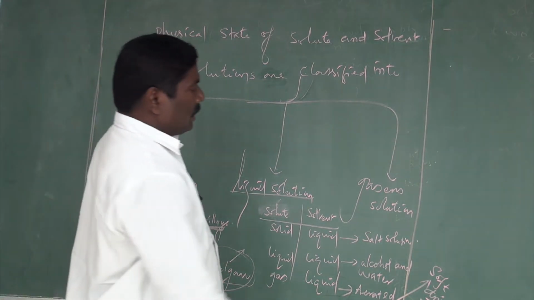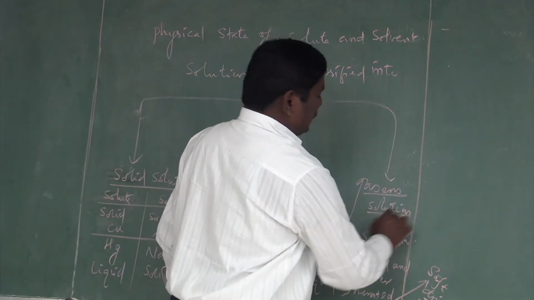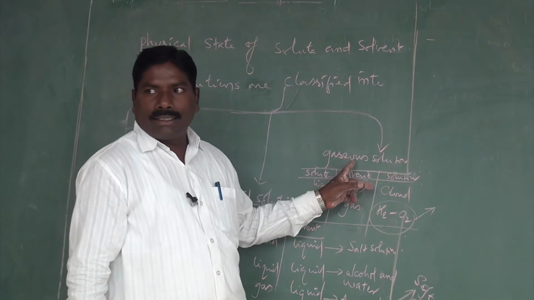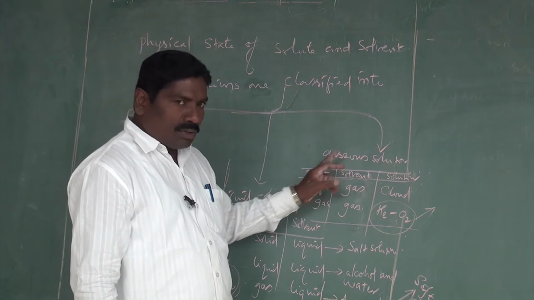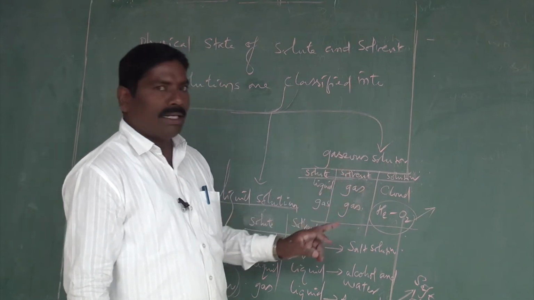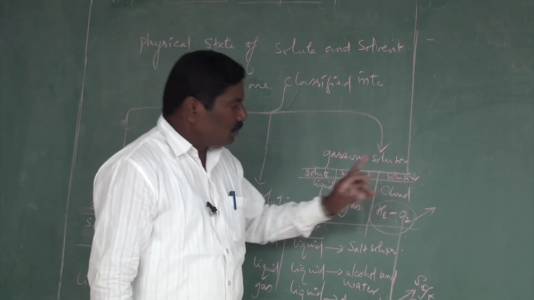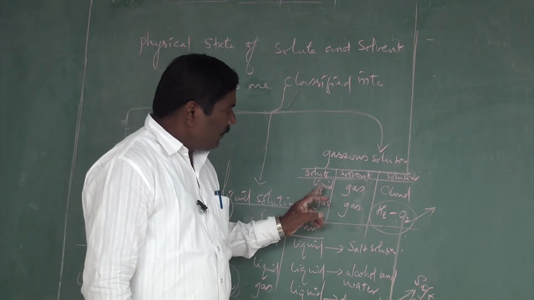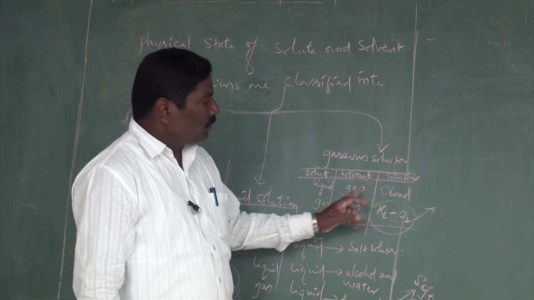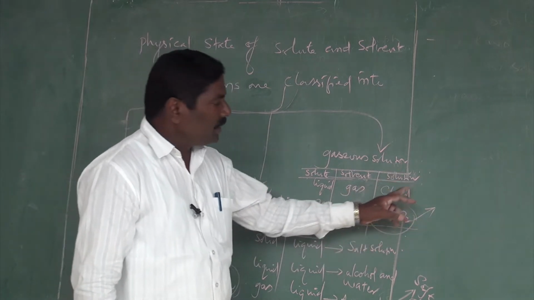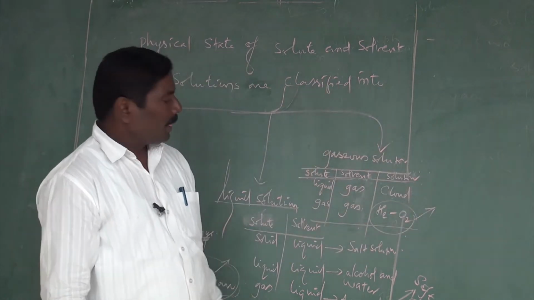Next, the solutions called gaseous solutions, which also contain solute and solvent. I can take a liquid solute and a gaseous solvent, which produces a cloud. Cloud is essential for rain, you know.